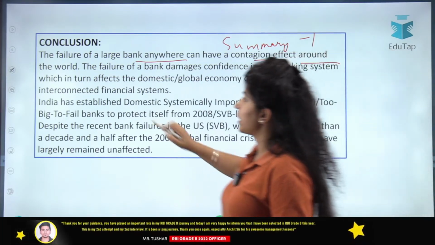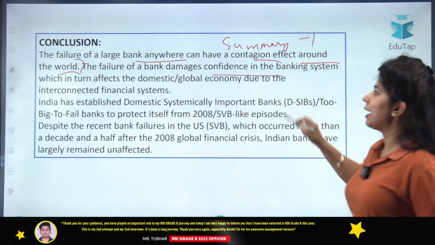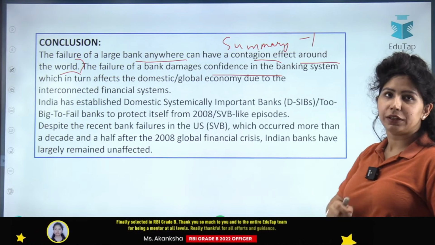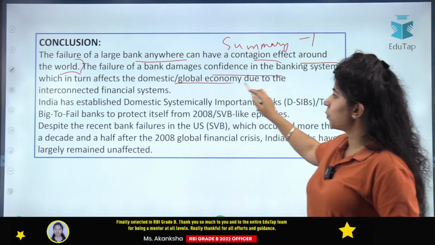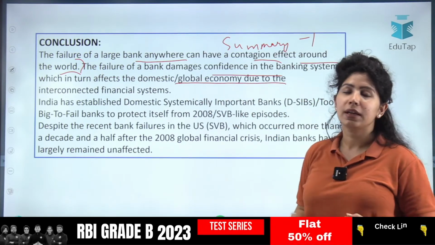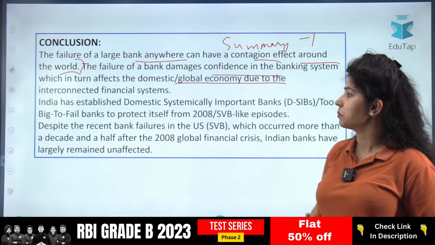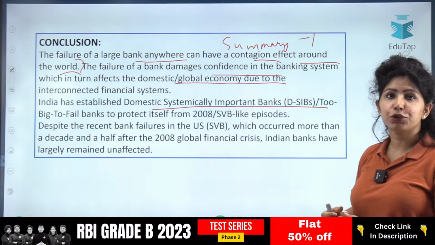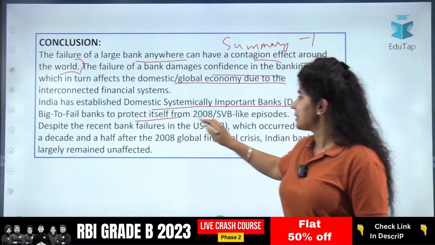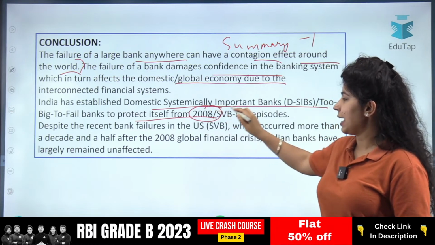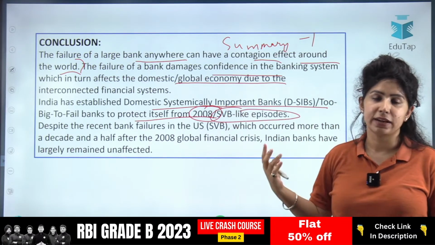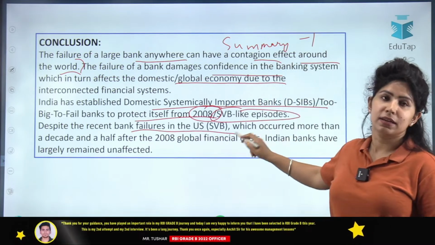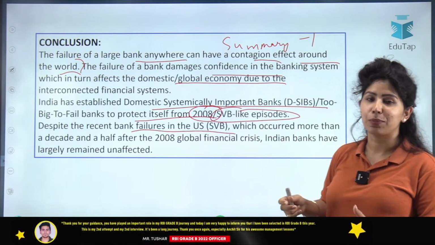That's a very strong statement. The failure of a bank damages confidence in the banking system, which in turn affects the domestic and global economy due to the interconnected financial systems. India has established DSIBs, or too big to fail banks, to protect itself from 2008 and SVB-like episodes, that is Silicon Valley Bank crisis. Despite the recent bank failures in US, now we are talking about a current example.